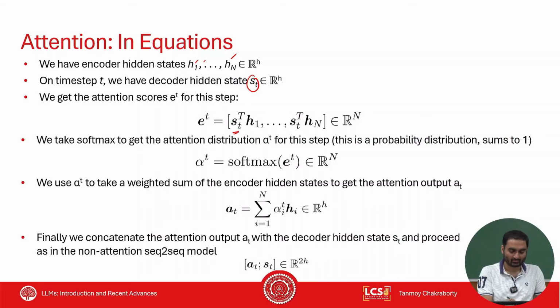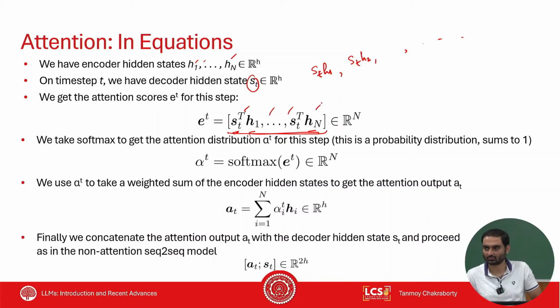So ST will basically access all the hidden states of the encoder. So ST dot product H1, ST dot product H2, and so on and so forth, right? So we generate these numbers. These are dot products. These are attention scores, right? Let's say this is ET.